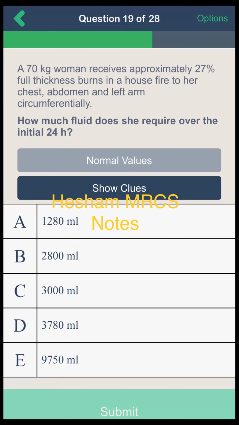This question. Yes, sir. A 70 kg woman receives approximately 20% full thickness burn in a house fire to her chest, abdomen, and left arm circumferentially. How much fluid does she require over the initial 24 hours? Here, total percentage is 27% full thickness burn. 27 into body weight 70 kg, according to ATLS guidelines, sir. Yes, according to ATLS.